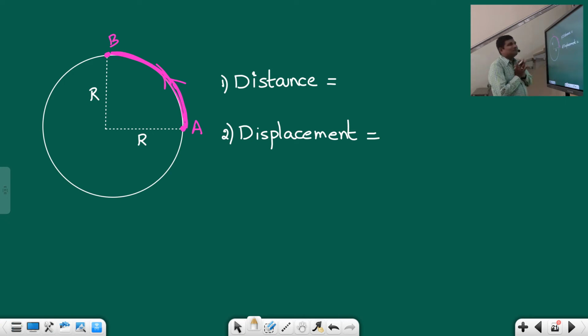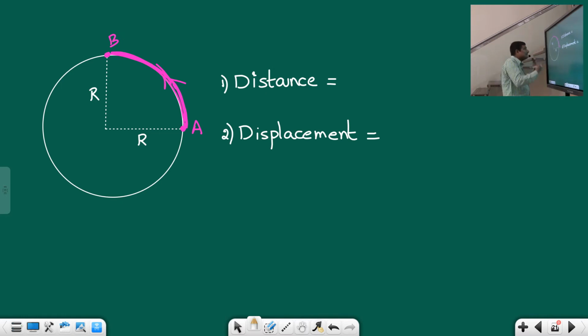Now what is meant by distance? It is nothing but the total length of the path traveled by the body, which means this pink color is the total length of the actual path traveled by the body. And what is meant by displacement? Displacement is nothing but the shortest length from the starting point to the final point, which the body may or may not travel.